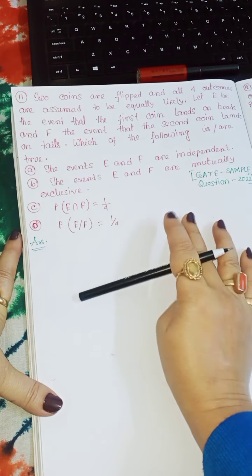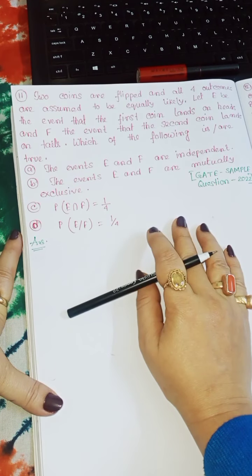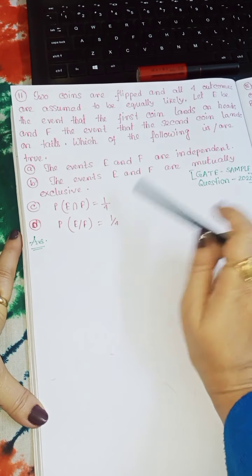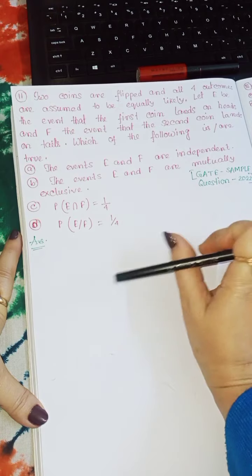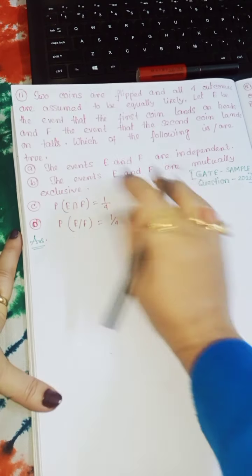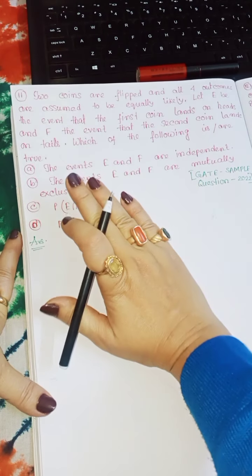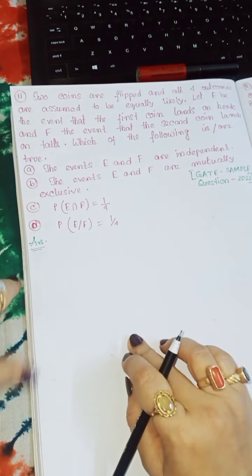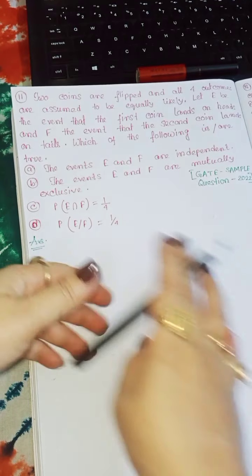Four options are given. So this is a question in the house of probability, and it is an optional answer type question. Two or three answers may be true, or two or three answers may be false. Okay, so now let's start.